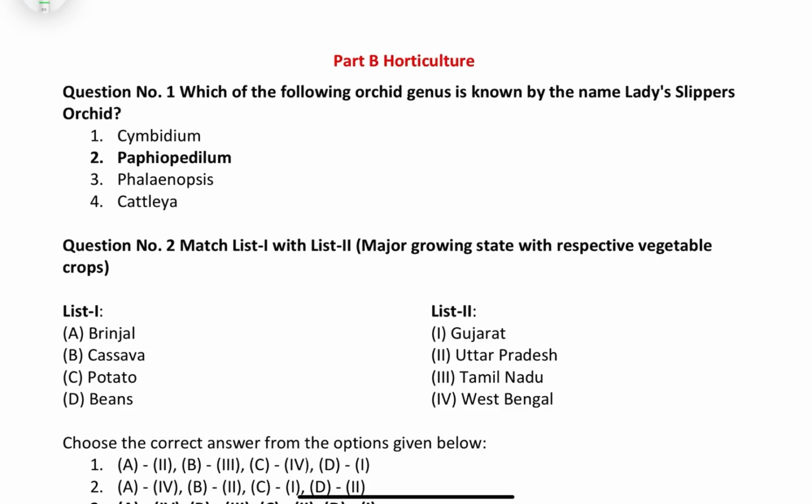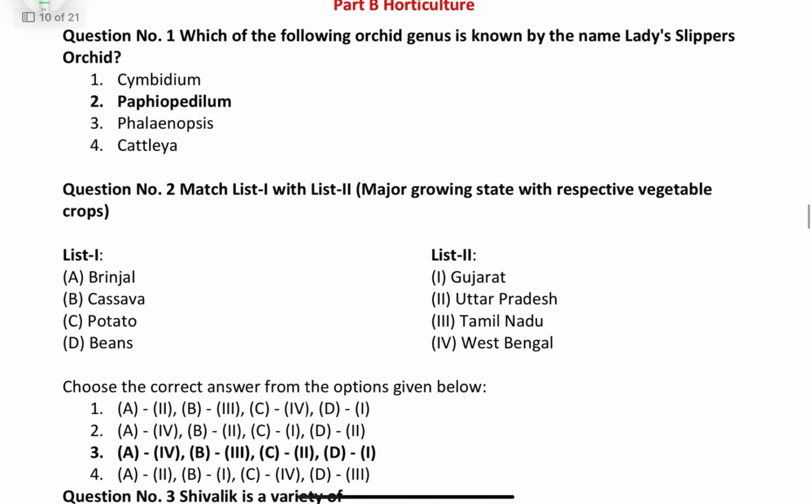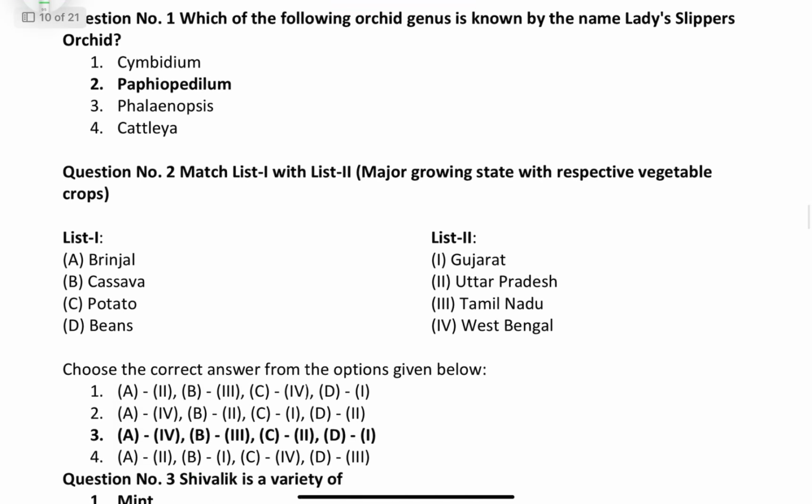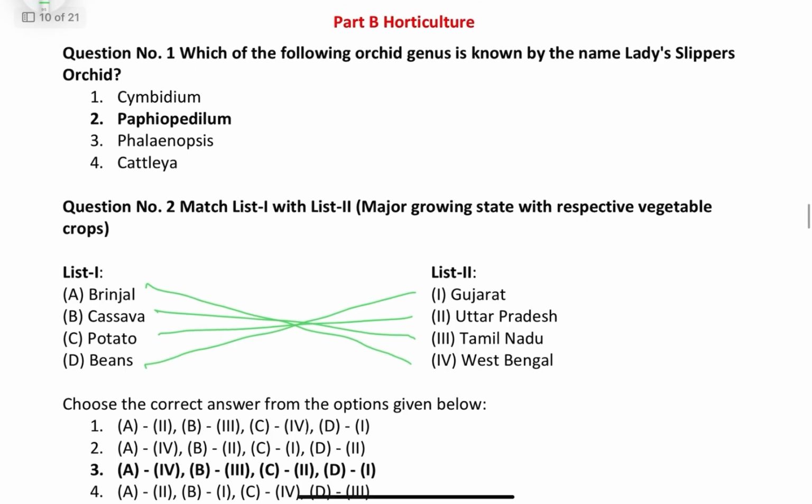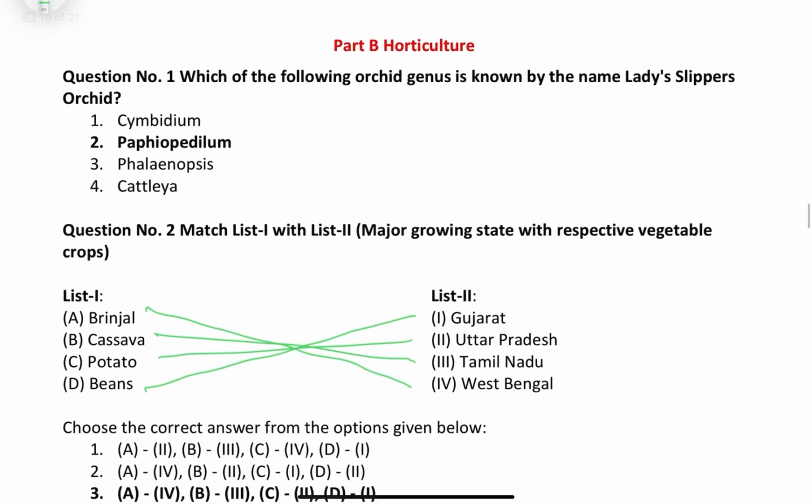Then the second one is the matching between the state having the largest production in the case of different vegetable crops. So in this case, brinjal mostly West Bengal, then cassava Tamil Nadu, then potato Uttar Pradesh, then beans Gujarat. Friends, you must see the latest data. Let me explain question number 1. Few more options were there.